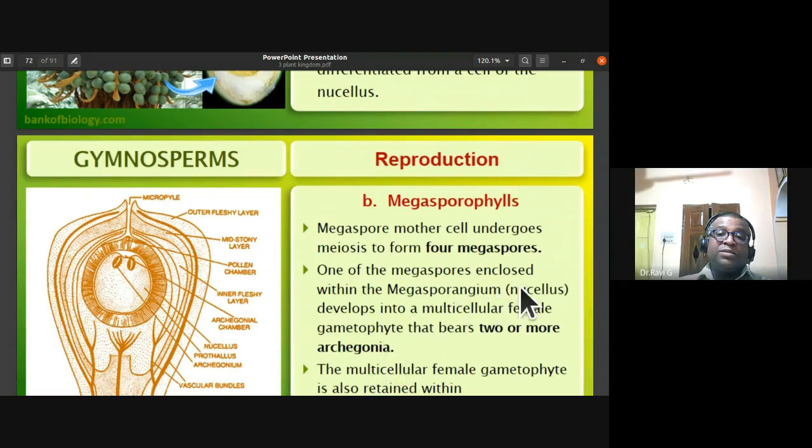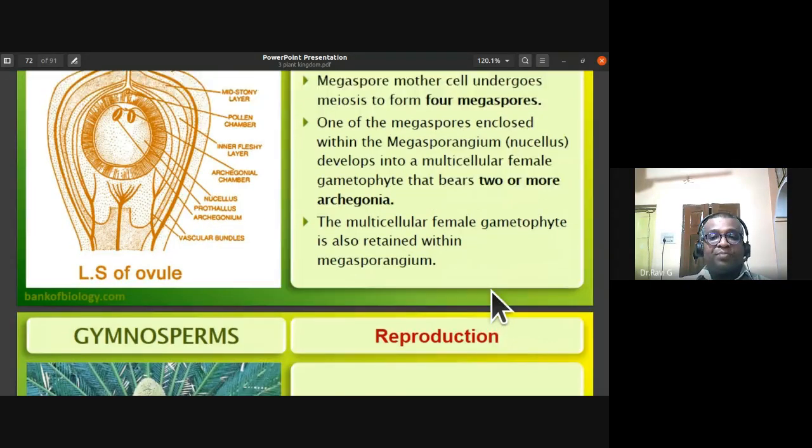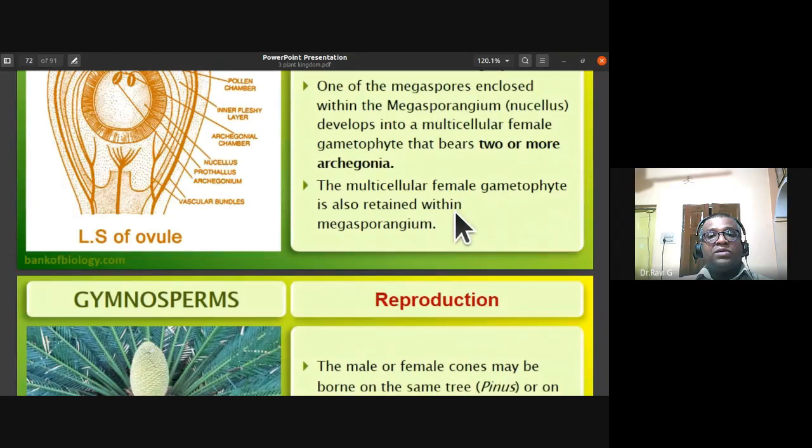One of the megaspores enclosed within the megasporangium develops into the multicellular female gametophyte. This female gametophyte has two or more archegonia. Can you notice here where I'm pointing the cursor? That is the female gametophyte with two or more archegonia. So the female gametophyte is also retained within megasporangium.